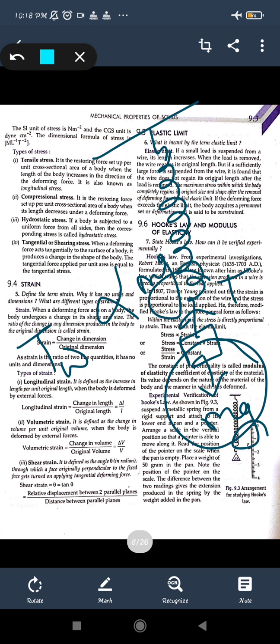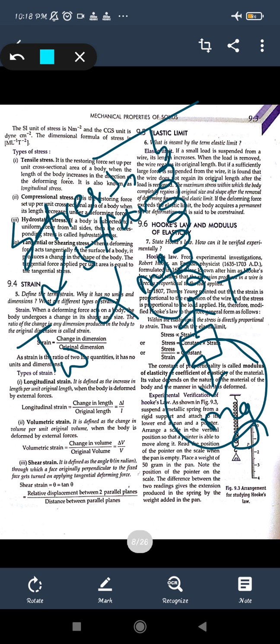Okay, similarly after that, Young, the scientist, said that strain is also proportional to the stress, right? Because strain is proportional to the stress and that stress is proportional to the load. So both are directly proportional to each other. So from there he gave the relation that stress is directly proportional to the strain. And what is strain?